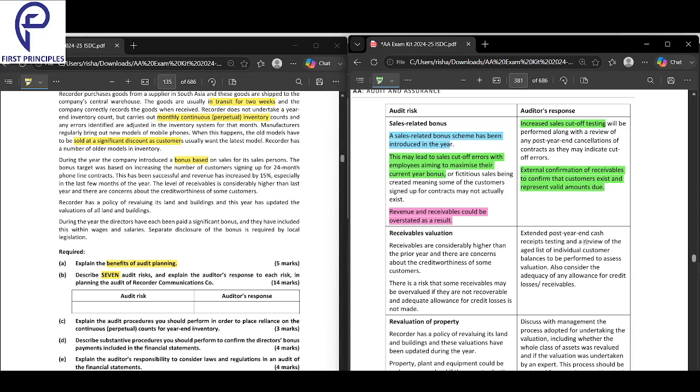You should do an external confirmation of receivables to confirm that customers exist and represent a valid amount due. The customers exist and they also represent a valid amount due. That is about the response. So what is the risk here?